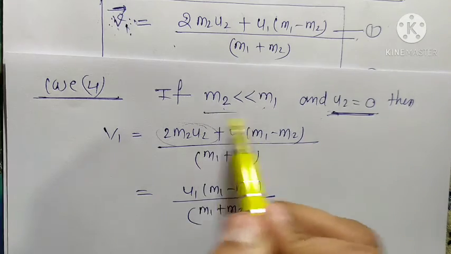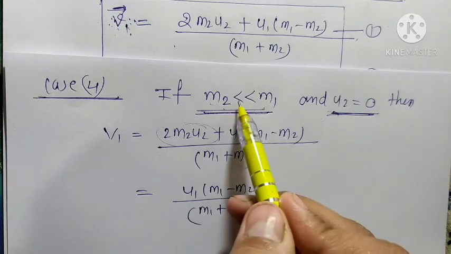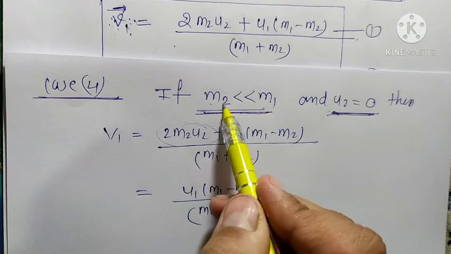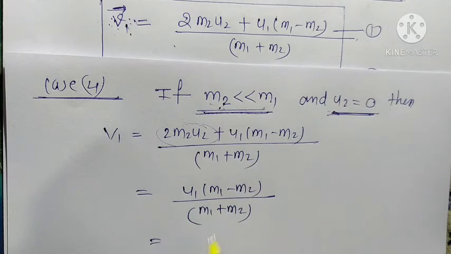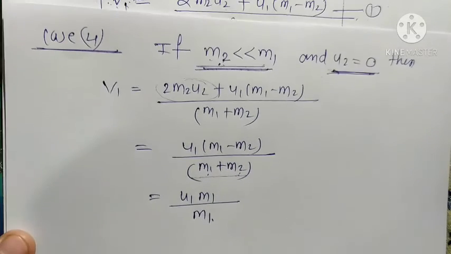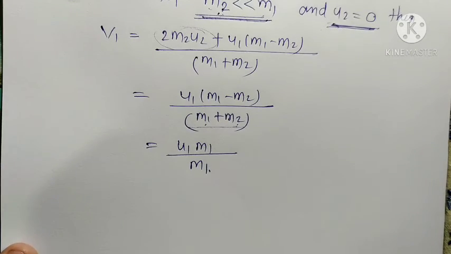Now we use this condition: m1 is very large compared to m2. So we neglect m2 here, and u1 m1 upon m1 plus m2 becomes just m1 in the denominator.